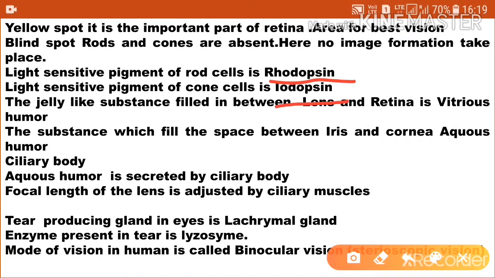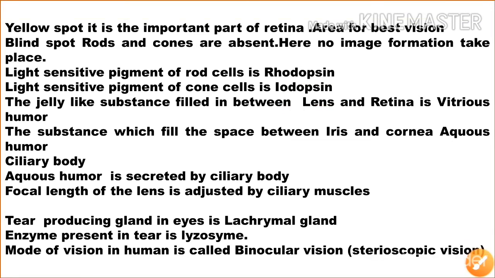The jelly-like substance filled between the lens and retina is called vitreous humor. It is a transparent jelly-like substance containing water, collagen, proteins, etc. The main function of the vitreous humor is to protect our eyes and maintain their spherical shape.